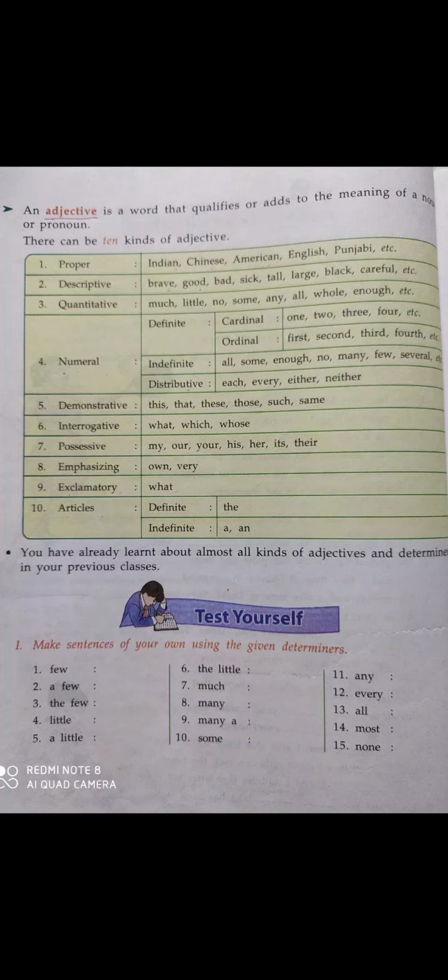Second type of adjective, descriptive adjective. For example, brave, good, bad, sick, tall, large, black, careful, beautiful, etc. For example, beautiful girl. It describes a noun, so it is a descriptive adjective. It describes noun or says something about noun, so they are called descriptive adjectives. For example, brave boy. Boy is a noun and brave is an adjective because it says something about noun boy. He is brave.